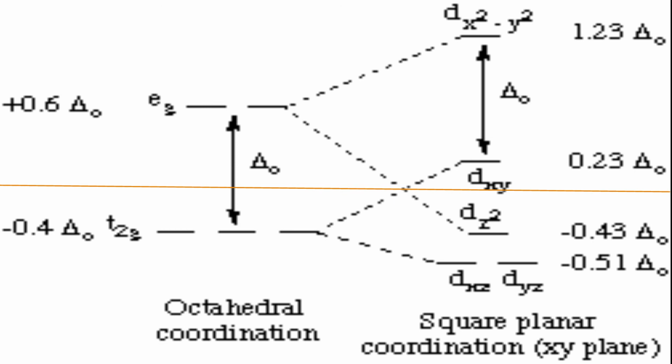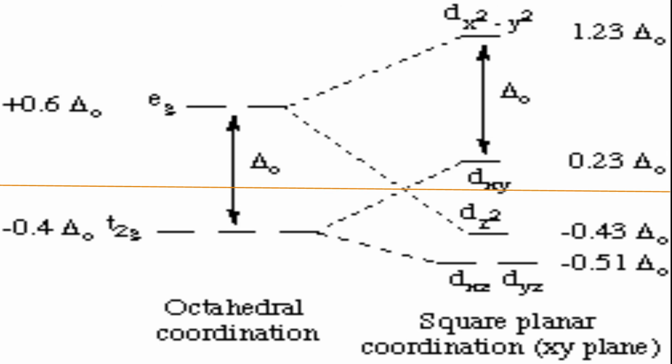Increase in energy of dx square minus y square is 1.23 delta O, and increase in energy of dxy is 0.23 delta O. Just find the difference; that is equal to delta O. Therefore, I said during the discussion, the energy gap between dx square minus y square and dxy in a square planar complex, the gap in the first two higher orbitals, is itself equal to delta O. It indicates how large the splitting is in the square planar complex. The dz square orbital is decreasing in energy by 0.43 delta O, and the set of two orbitals dxz and dyz is decreasing in energy by 0.51 delta O.